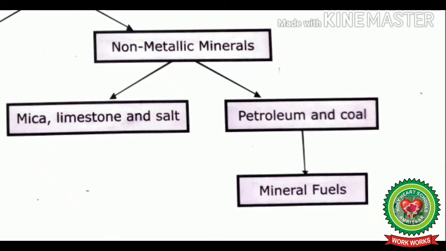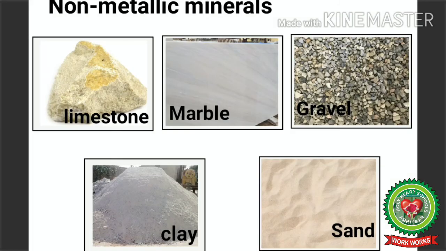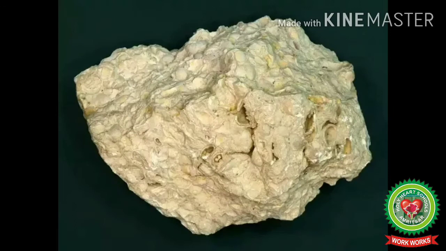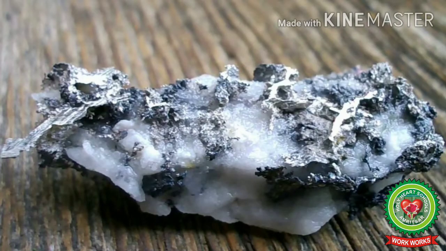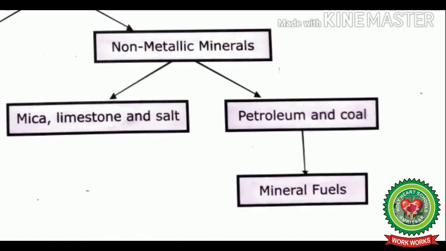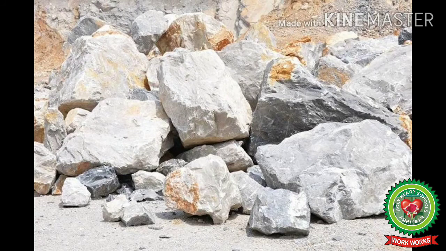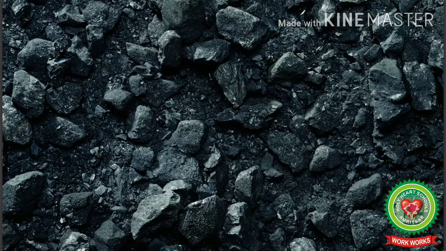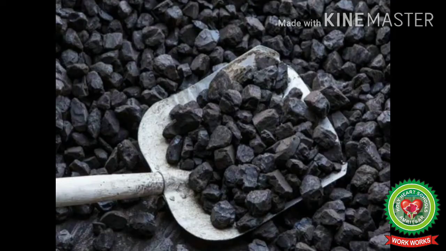Students, non-metallic minerals are a special group of minerals that do not contain any metal substance in them. In the case of non-metallic minerals, you don't get any new product after they are melted. Students, non-metallic minerals are divided into two types, minerals and mineral fuel. Examples of minerals are limestone, mica and salt. And examples of mineral fuels are petroleum and coal.